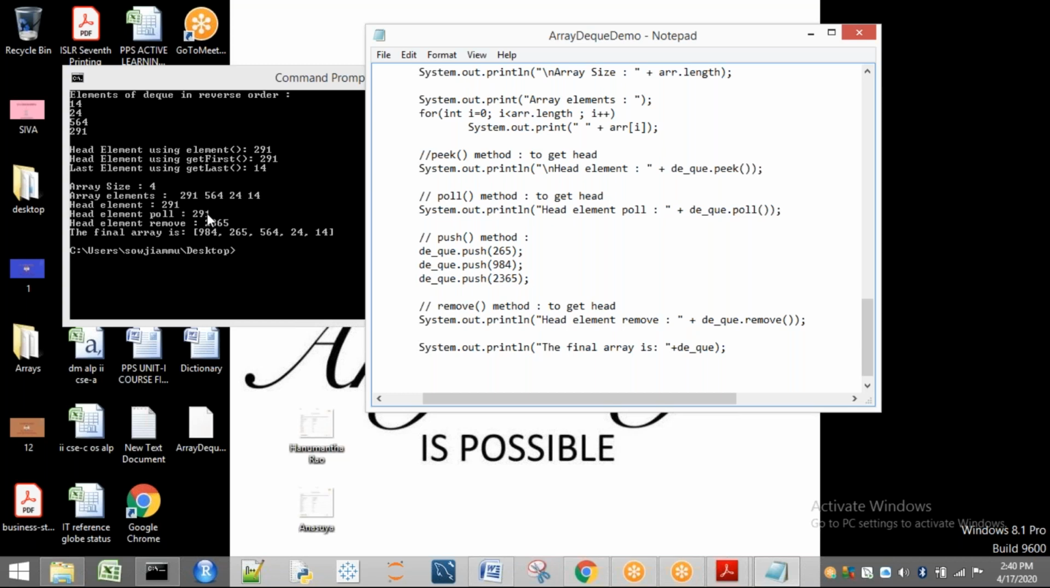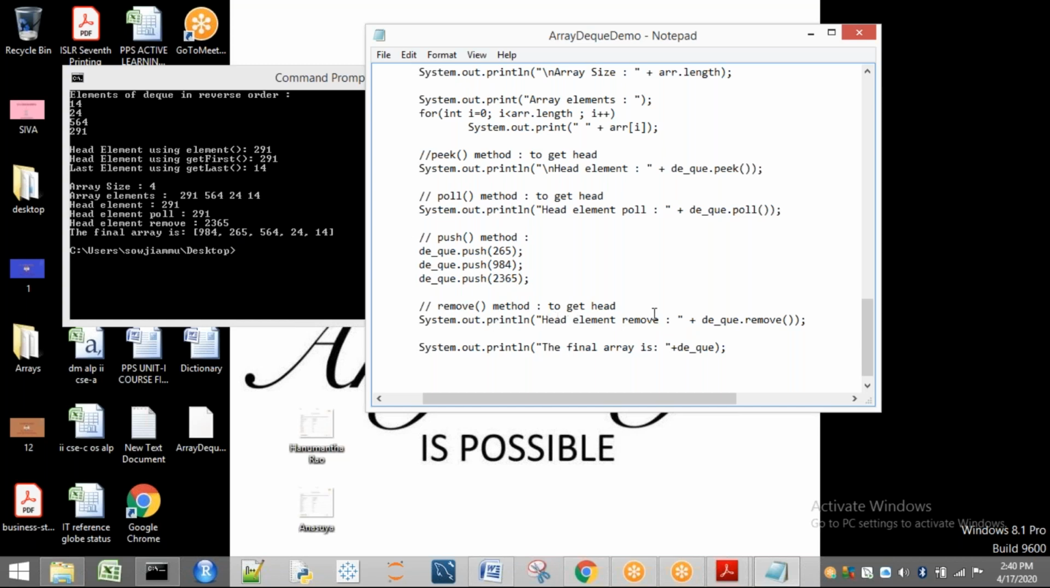Poll means what? It is going to remove, it is going to return and give me. That means 291 is removed from my DQ. So here 291 is removed. Yes, correct. Next, pushing what? 265 will be inserted here. Next one, 984 also will be inserted. Next one, 2365 will be inserted. So 2365 also inserted.